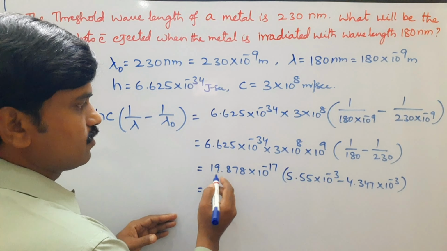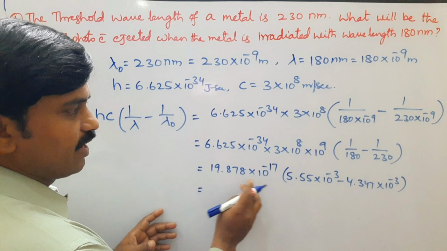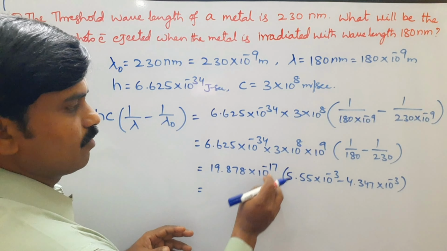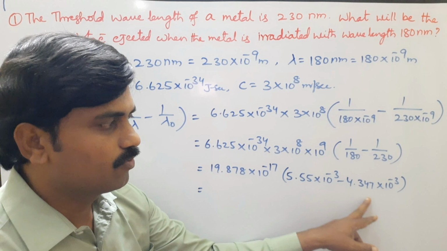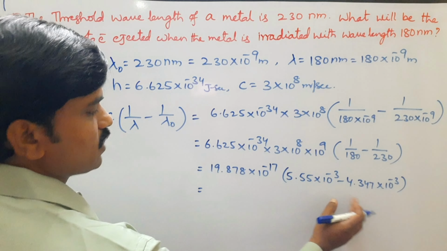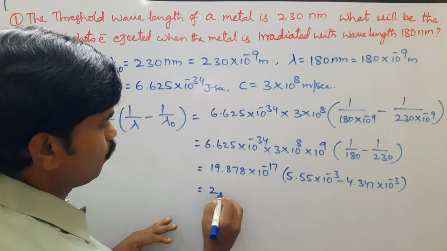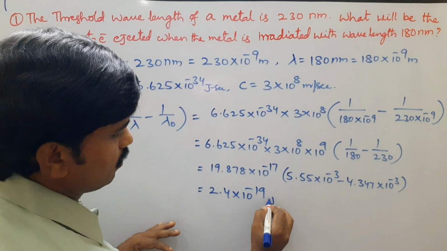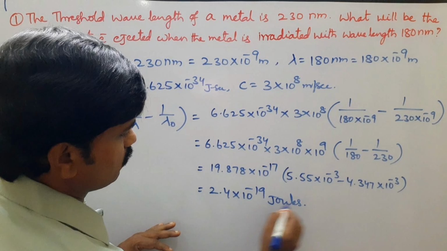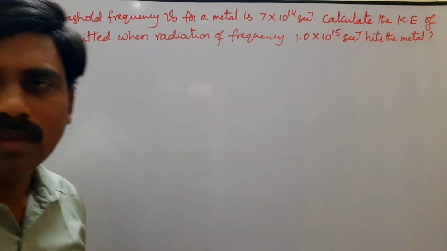After solving this, 3 into 6.625 is 19.878 into 10 power minus 17, into 5.55 into 10 power minus 3, minus 4.347 into 10 power minus 3. So take 10 power minus 3 as common. After solving this, we will get 2.4 into 10 power minus 19 joules. So this is the final answer.